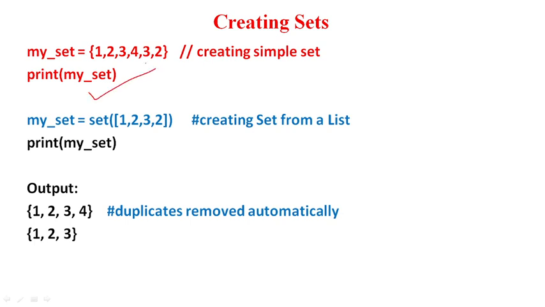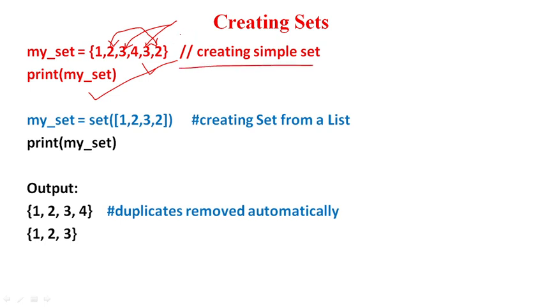Again, creating a simple set with numbers. Here you can see that we are trying to put in duplicate values: 2 is repeated and 3 is also repeated. Now you will say, sir, you told me that we cannot repeat values in a set, so how come you are writing like this?